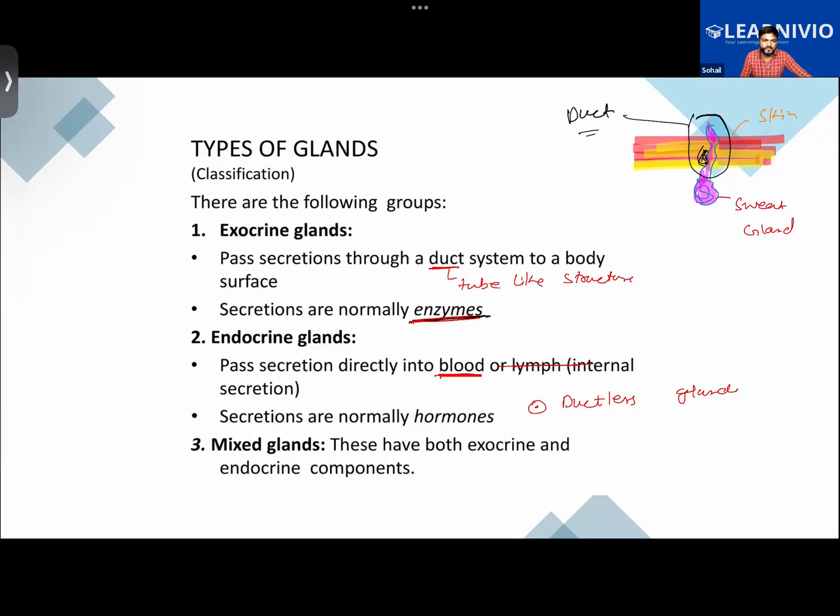So does the adrenal gland play a role in tears? Yes, sir. Does it? No, I don't think so. It has got a direct role to play in tears. Okay, no? Because tears are produced by the tear gland. Okay. Yes, sir.